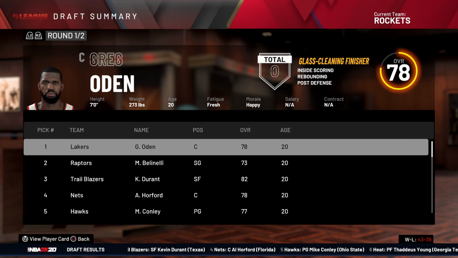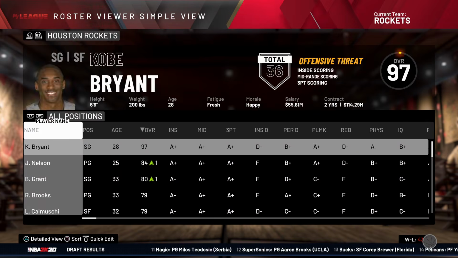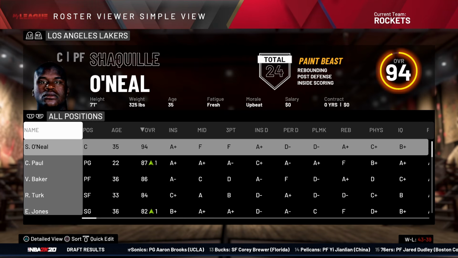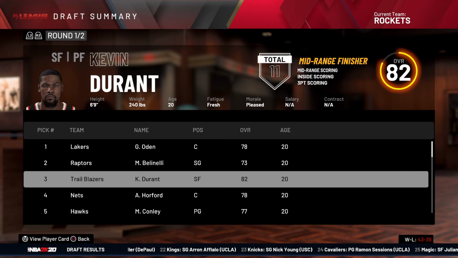Look, Greg Oden could have been incredible. He probably will be incredible in this too, but no, he's not better than Kevin. You have Shaq. Unless they don't have Shaq. You have Shaq. Why? Why would you do that to yourself? Oh my god, I hate you. Well, we got Tiago Splitter. Oh my god. Of course, the Trailblazers got KD in the alternate universe.